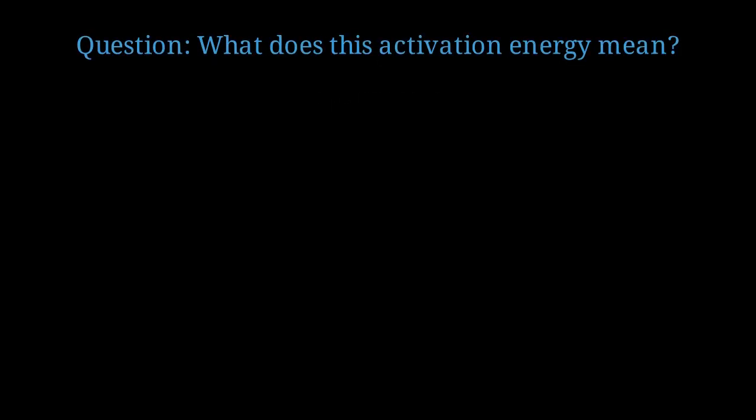Let's calculate the activation energy for casein denaturation. This tells us how sensitive the process is to temperature. The activation energy for casein denaturation is approximately 280 kilojoules per mole. This is relatively high, meaning the process is very temperature sensitive. Let me ask, what does this activation energy value mean practically? For a reaction with this activation energy, increasing temperature by just 10 degrees roughly doubles the denaturation rate. This explains why small overshoots matter so much.